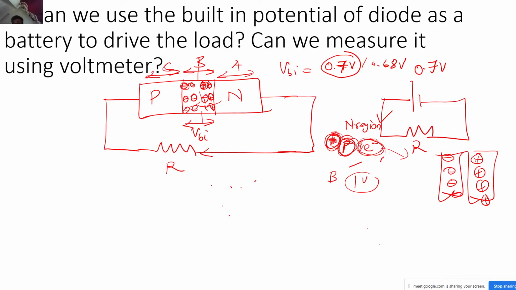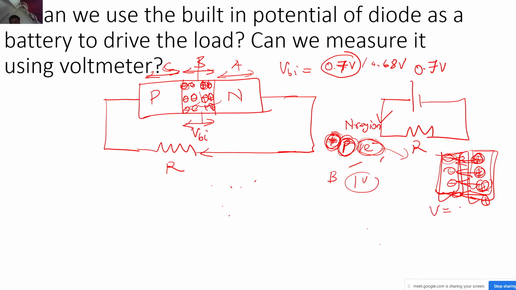So there is a field that got created, and this is exactly the same concept I explained last time. Because of diffusion you swept away these electrons, but left behind the positive immobile, exposed phosphorus atoms with their positive charge. Similarly for boron you have the negative charge, because the holes moved away into the N region, right? Now since you have these charge densities separated by some distance, obviously very close, you get a very huge electric field because of this.